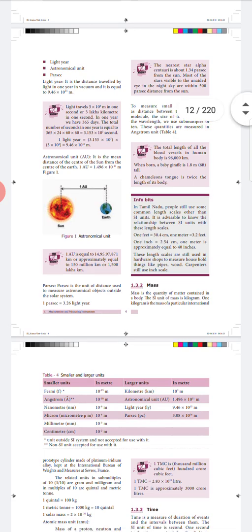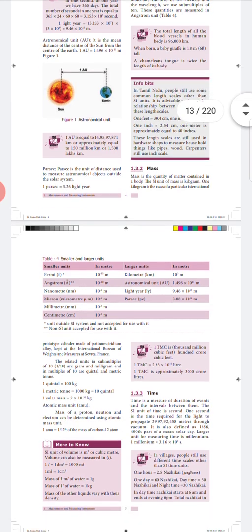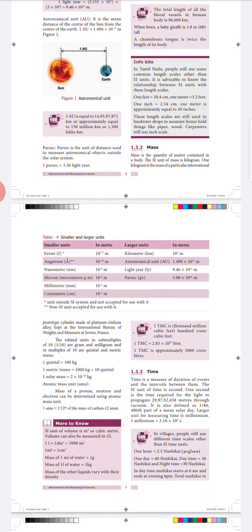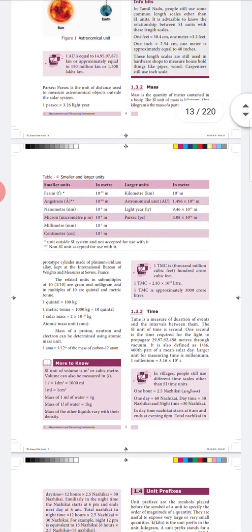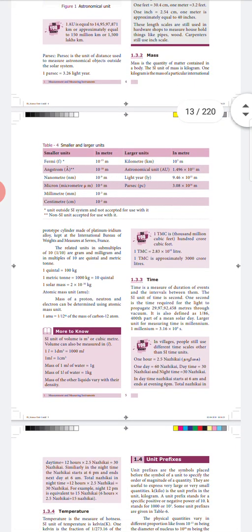Next one is mass. What is mass? Mass is the quantity of matter contained in a body. Its SI unit is the kilogram. A prototype of this 1 kilogram cylinder is placed in the International Bureau of Weights and Measures at Sèvres, France. And this prototype is made up of a platinum and iridium alloy.